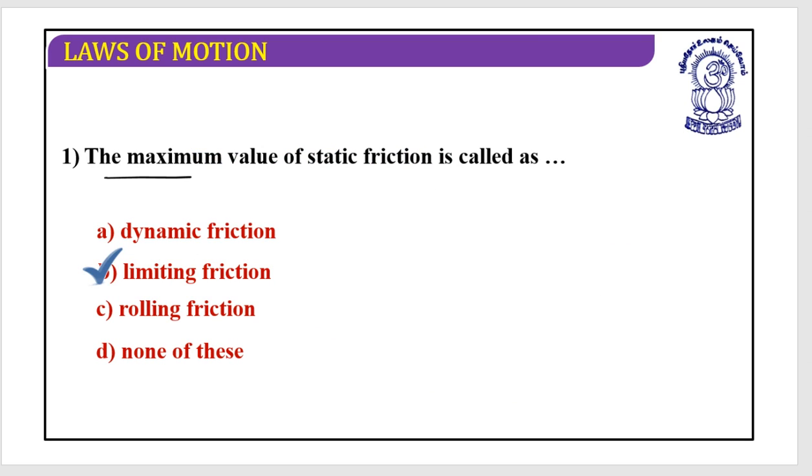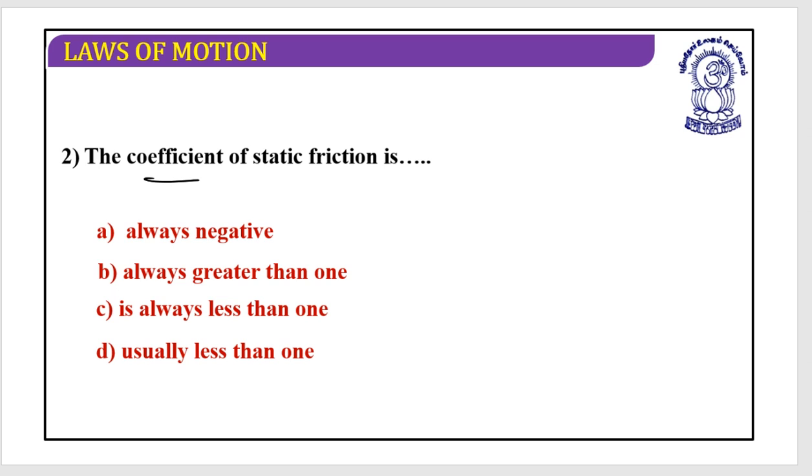Let's look at certain MCQs. The maximum value of static friction, that is the limiting friction. It's the maximum value of static friction that we call the limiting friction. Next, the coefficient of static friction is, not usually, it is always less than 1. Yes, the coefficient of static friction is always less than 1.